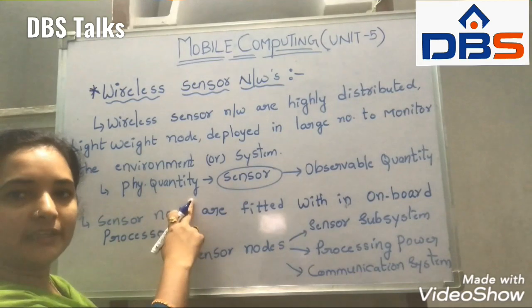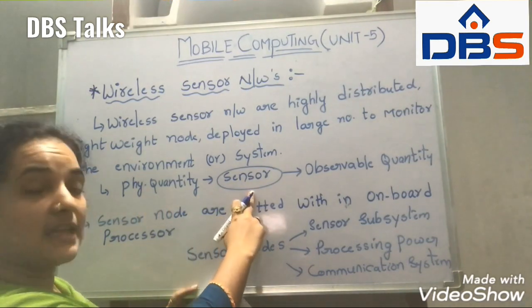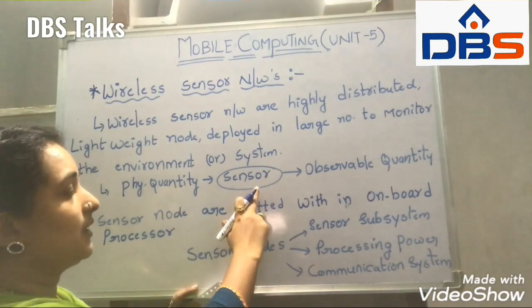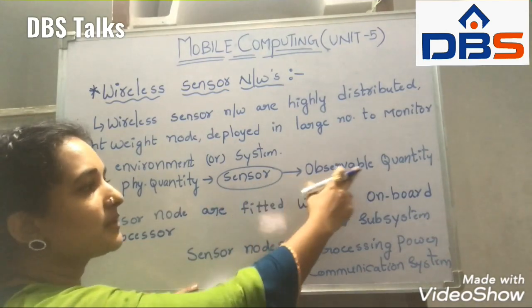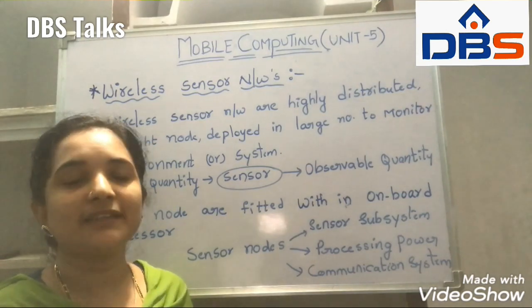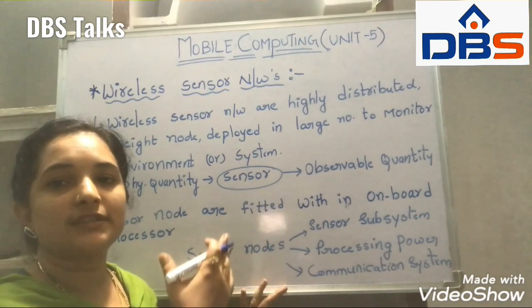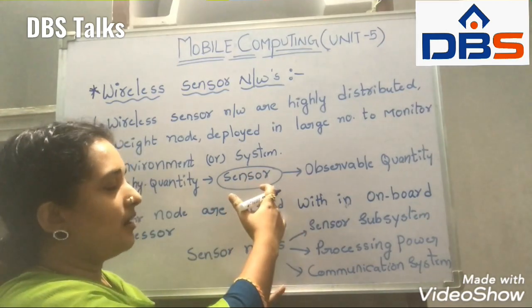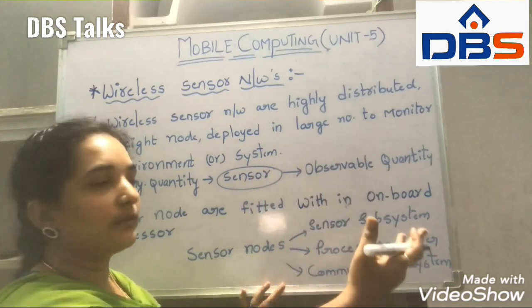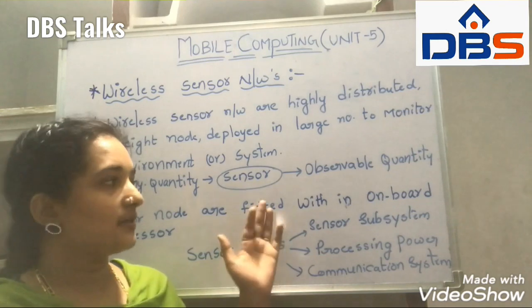The physical quantity passes through the sensor, and the sensor converts the physical quantity into an observable quantity. Sensor is one type of converter. It converts the information into a usable, understandable form. That is called an observable quantity.